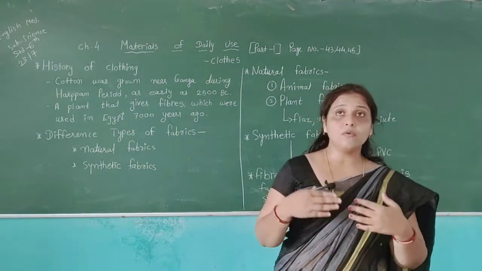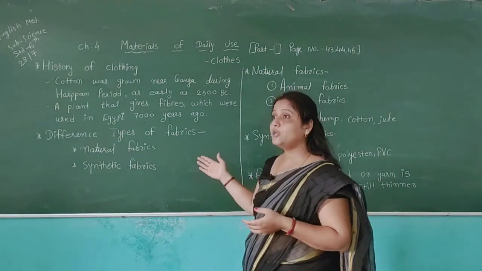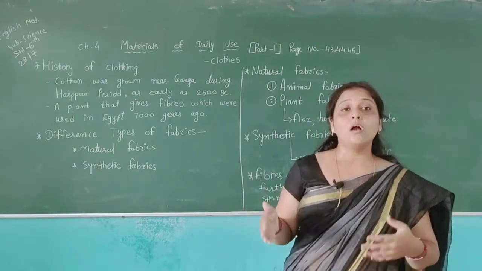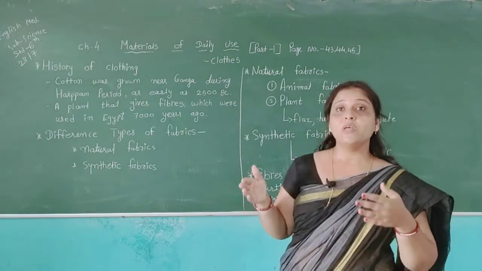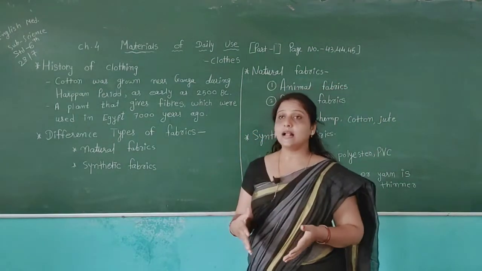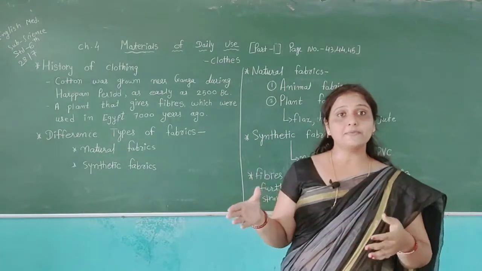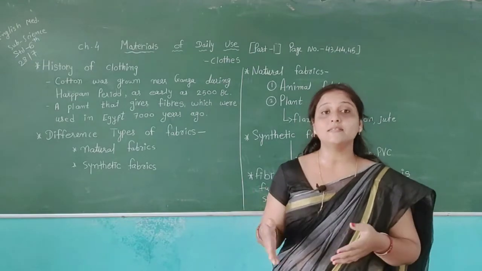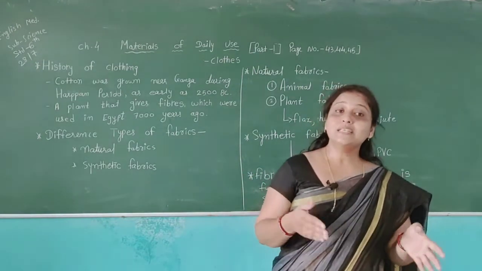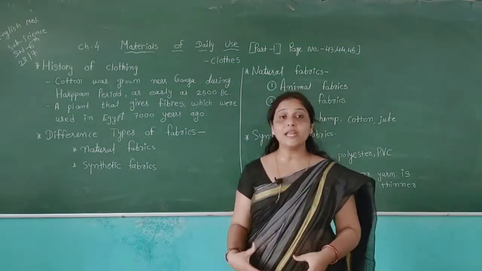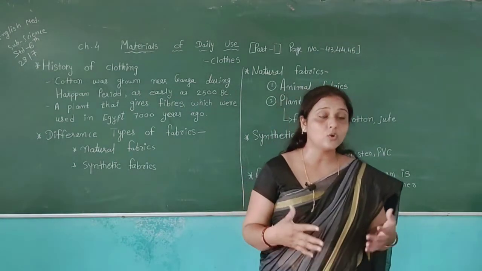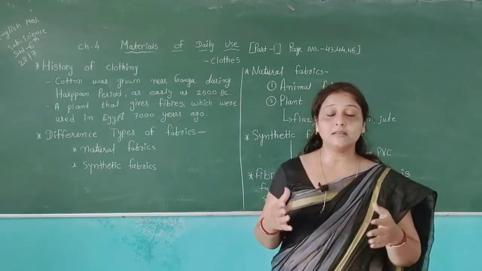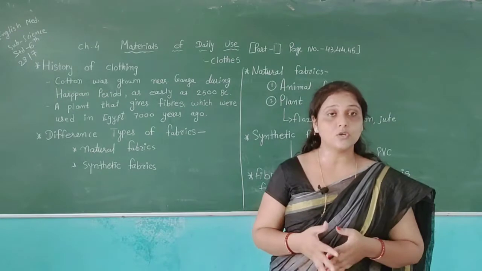So students, in our history, people did not wear clothes like us. They suffered from many types of problems. They protected themselves using different types of leaves of the plants, and also other things which they could get. Using these things, they protected themselves. They did not have clothes like we wear.